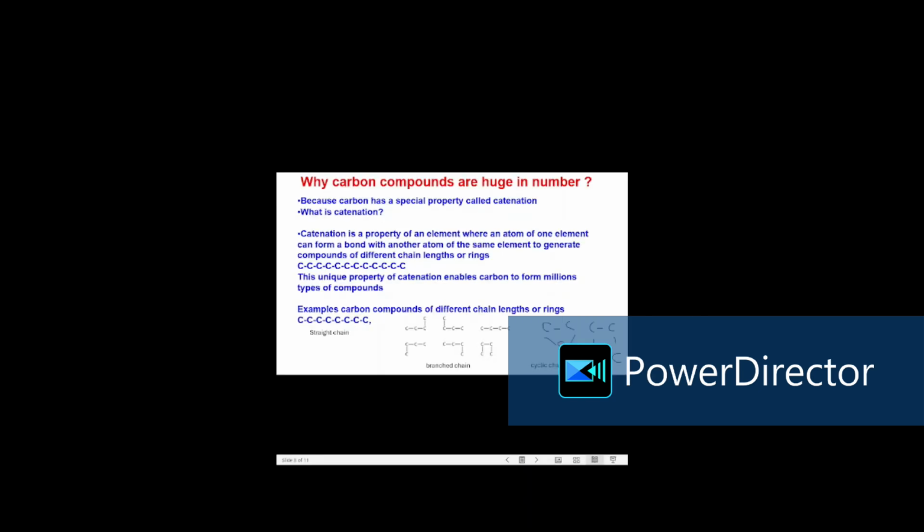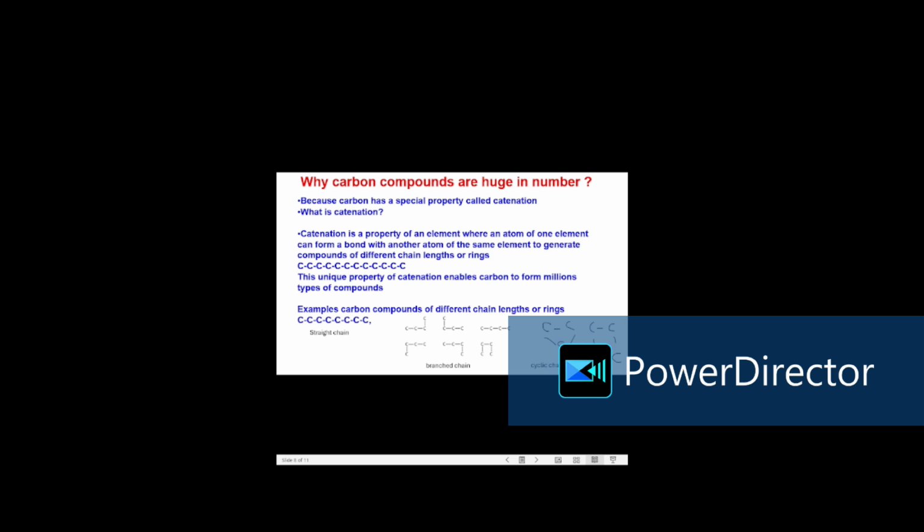The next question we need to ask is, why are organic compounds so huge in number? This is because carbon has a special property called catenation. Then we need to know what catenation is. Catenation is a property of an element where an atom of one element can form a bond with another atom of the same element to form compounds of different chain lengths or rings.